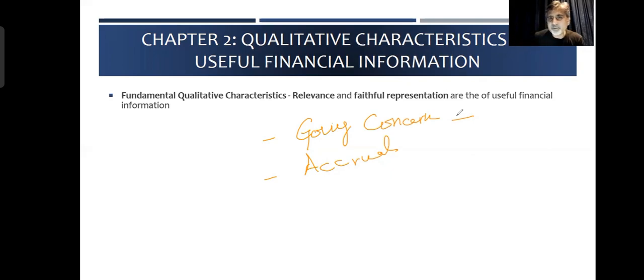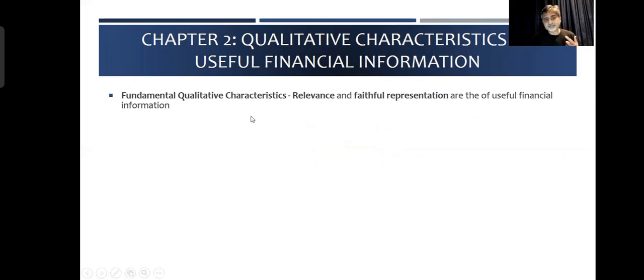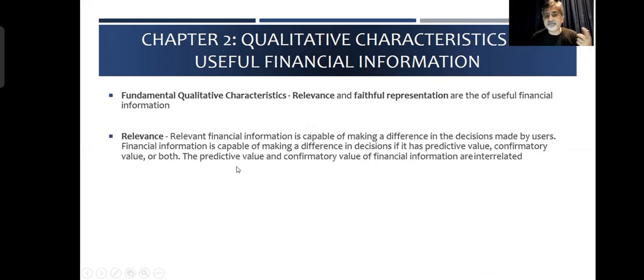Second is the concept of accruals. Now, this accrual, we prepare financial statements on accrual basis. IS1, it tells us, but it is also not the fundamental characteristic. So fundamental characteristic number 1 is called relevance, which means that relevant financial information is capable of making a difference in the decision made by users. Financial information is capable of making a difference in decisions, and it has predictive value, confirmatory value, or both, predictive or confirmatory. The predictive value and confirmatory value of financial information are interrelated, which helps you to predict and confirm.